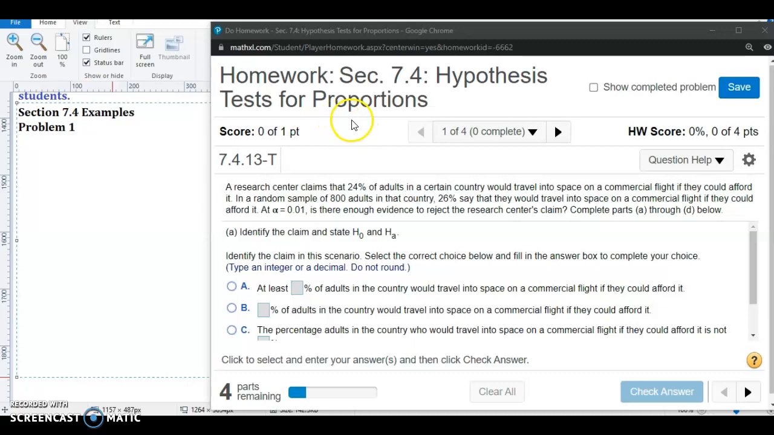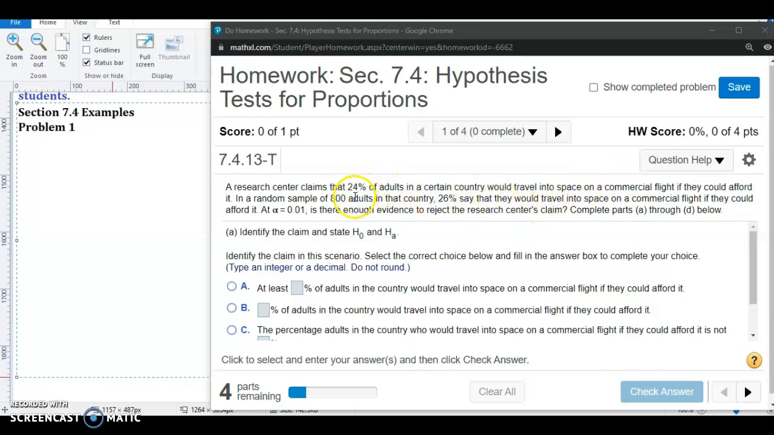So remember that proportions tell you which part or percentage of a population has a certain characteristic or holds a certain belief. So in this case, we're looking at the percentage of a population of adults who would travel into space on a commercial flight. So this particular research center believes that about 24% of adults would say yes, they would travel into space on a commercial flight.